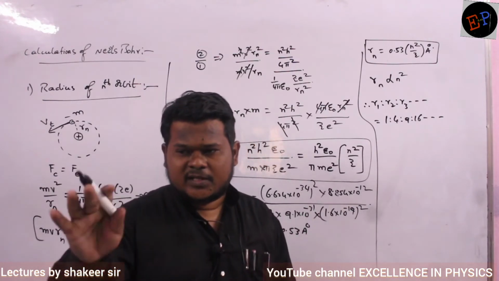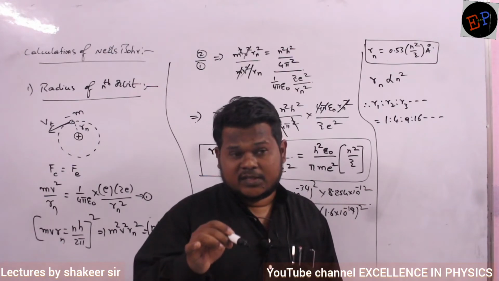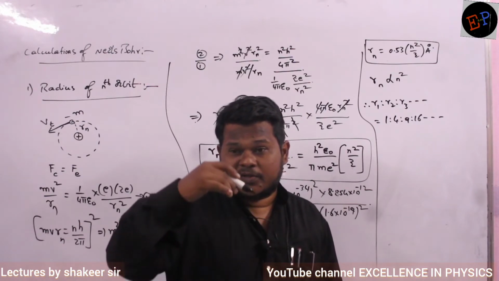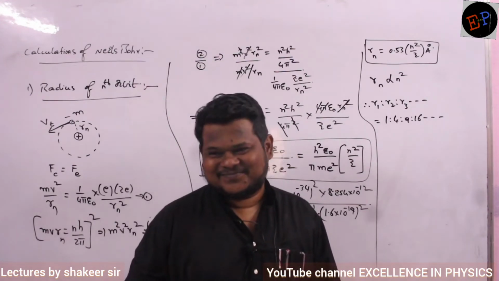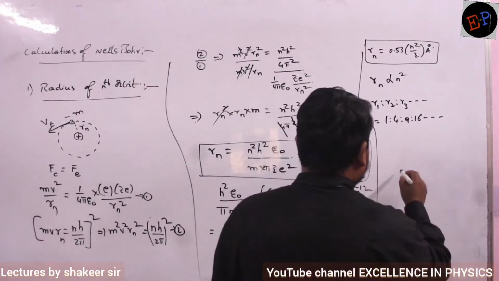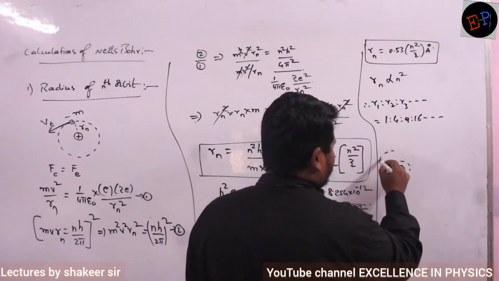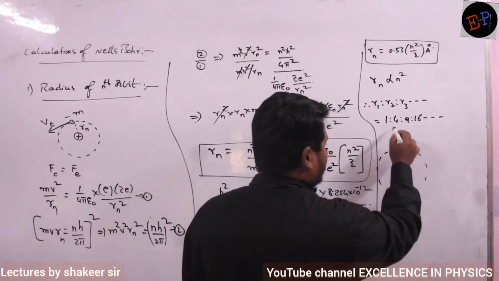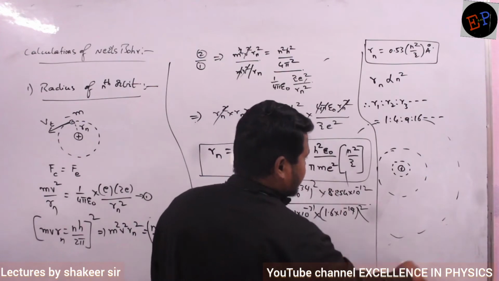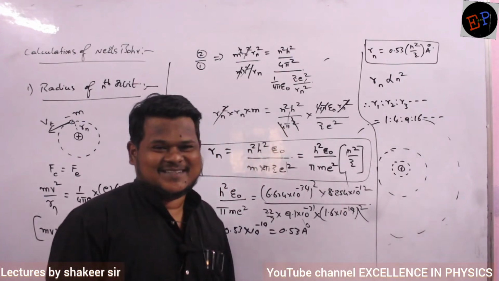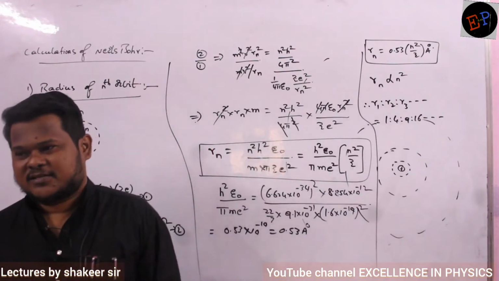Understood, no? Orbits are not equally arranged. First orbit radius is very small, second orbit is bigger, third orbit is much bigger, fourth orbit radius is much bigger still. Or if you want to draw a diagram approximately, this is the radius of the first orbit, the second orbit radius will be bigger, third orbit much bigger, fourth orbit much bigger. So like this the electrons will be arranged, because they are in the ratio of 1 is to 4 is to 9 is to 16.